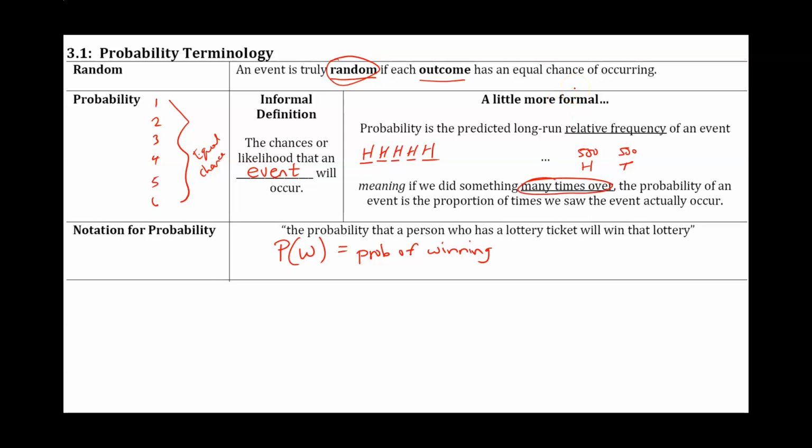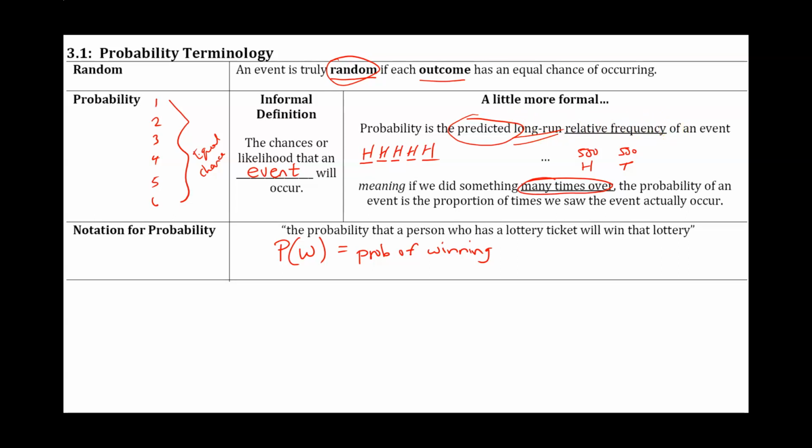A formal definition is as follows. Probability is the predicted. Now, predicted means this is what we think is going to happen theoretically, but most of the time, it won't be exactly as predicted. And then the other term is long run. So probability is only valid if you do something over and over again. So probability is a predicted long run relative frequency of an event.